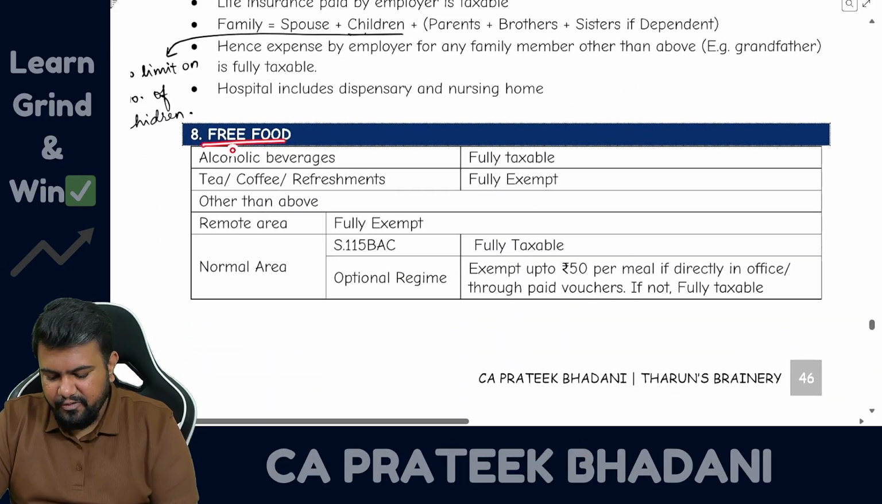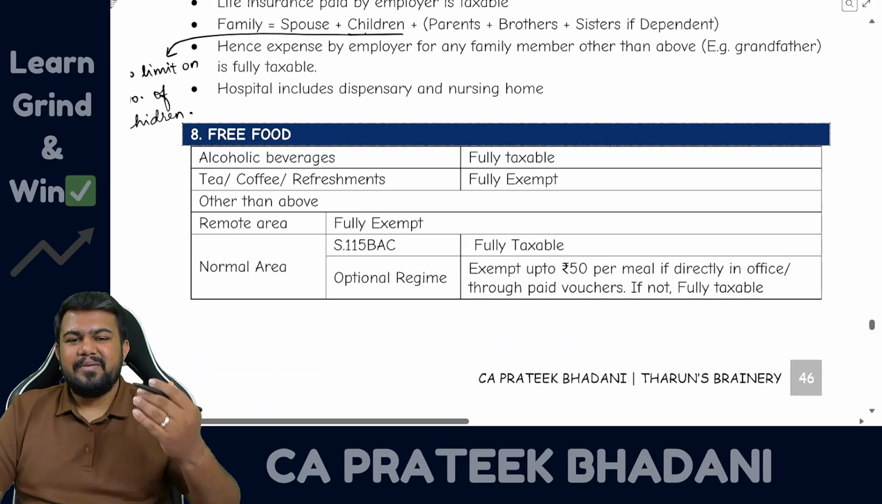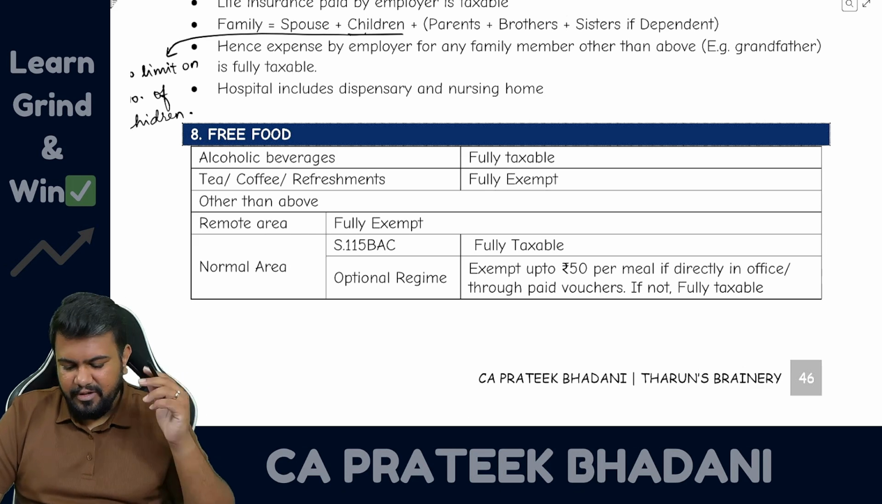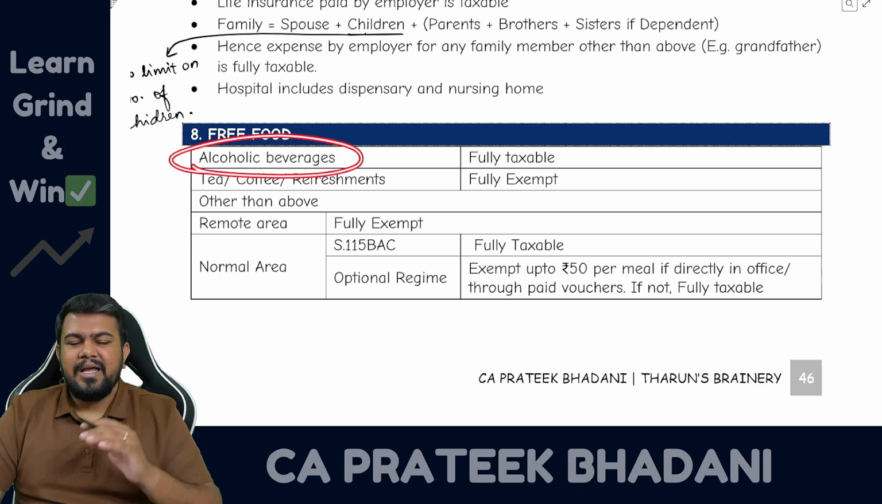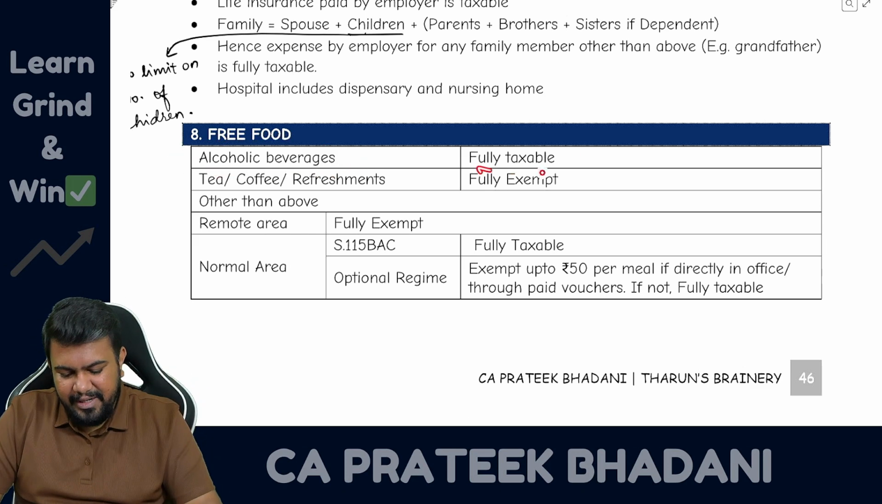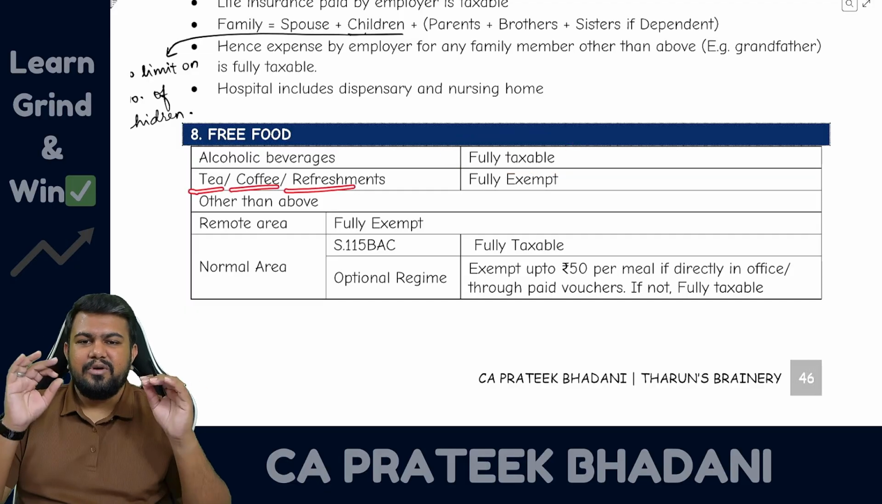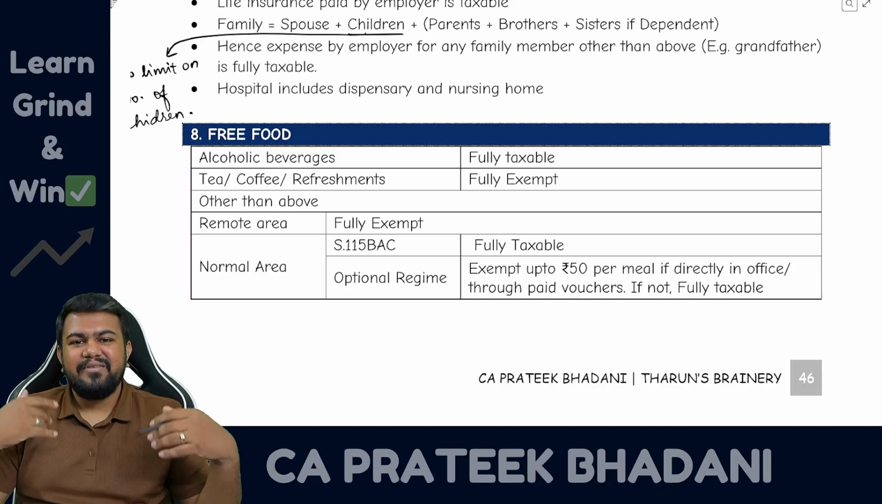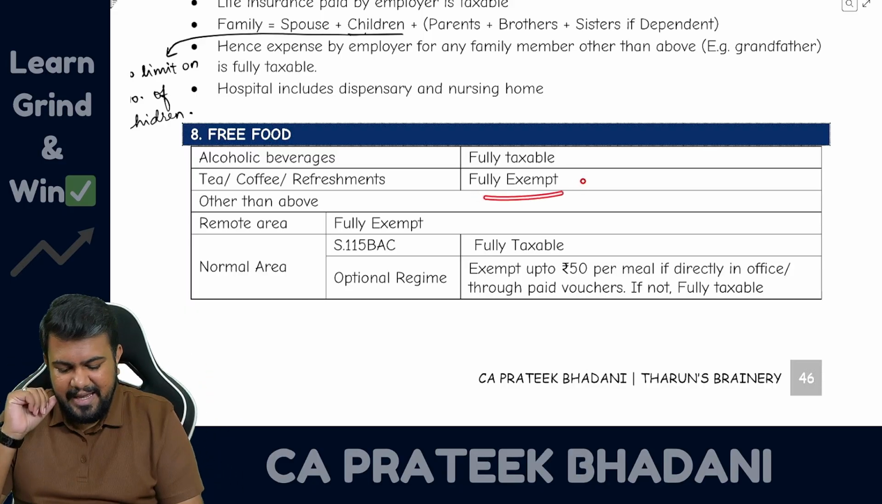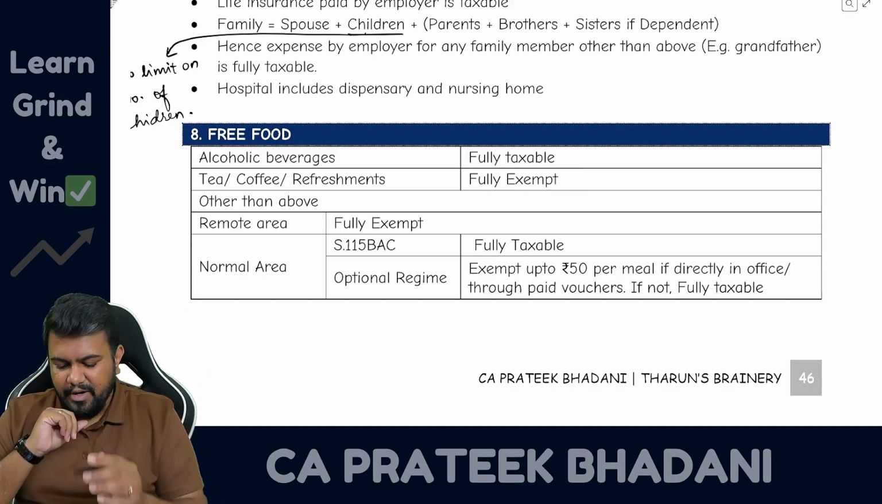Now let us talk about free food. If food is sponsored by employer, then how to tax that food? First let us talk about alcoholic beverage. Alcoholic beverage is always fully taxable. Then tea, coffee and refreshments. So tea, coffee, bhaji, bonda, snacks, whatever is given by the employer, it is fully exempt. It is not taxable. What about other than that?